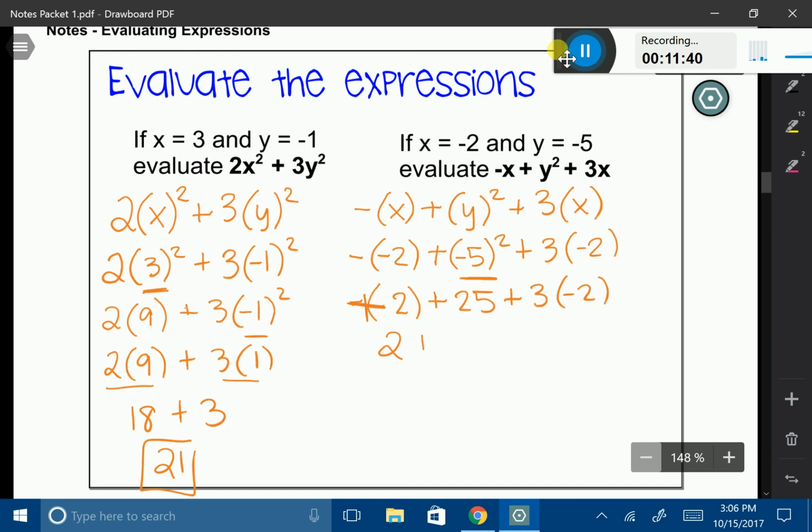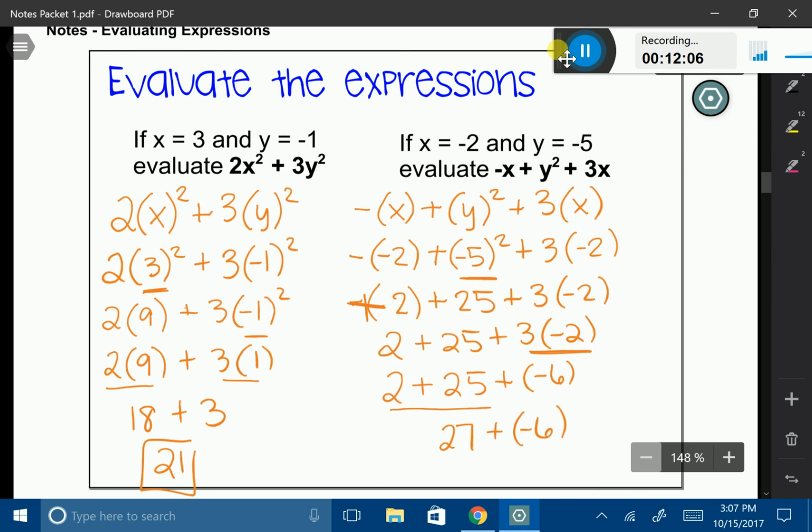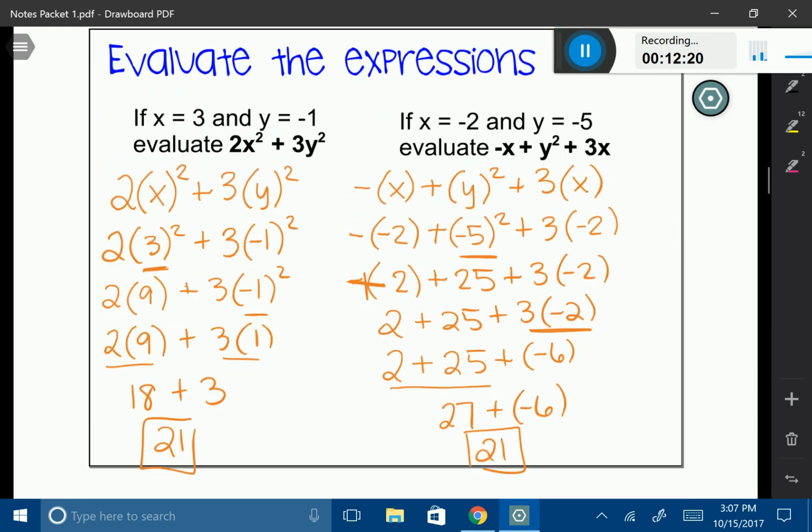So I have 2 plus 25 plus 3 times negative 2. I have more multiplication, so let's take care of 3 times negative 2. 2 plus 25 plus negative 6. Okay. 2 plus 25 is 27. And you'll see that 27 plus a negative is really 27 minus 6, which leaves us with 21 again. A lot of 21s here. Okay, and I believe that is it for this lesson on evaluating expressions.